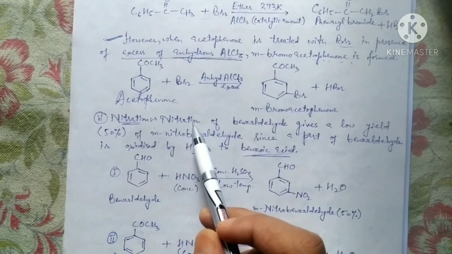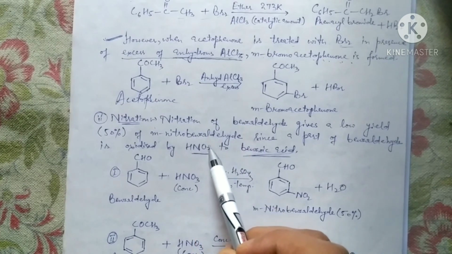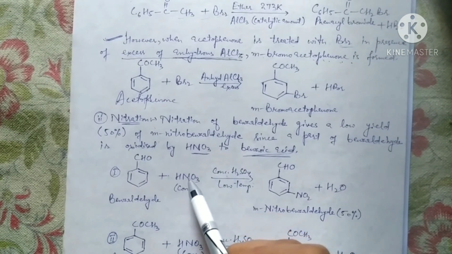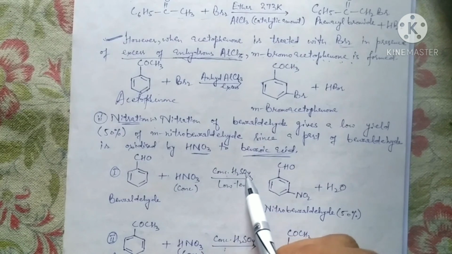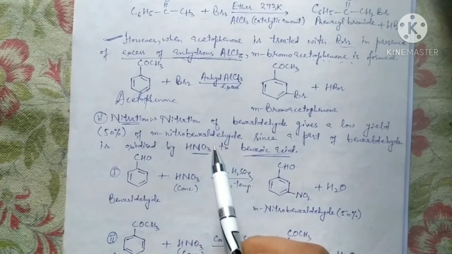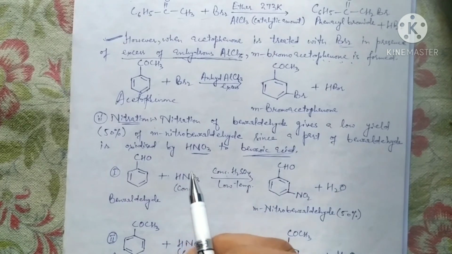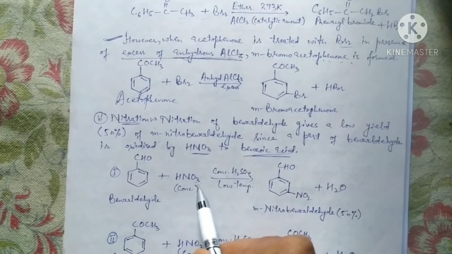How do we carry out nitration? By using a nitrating mixture. And what is that? Remember, that is a mixture of concentrated nitric acid and concentrated sulfuric acid. This is the nitrating reagent.